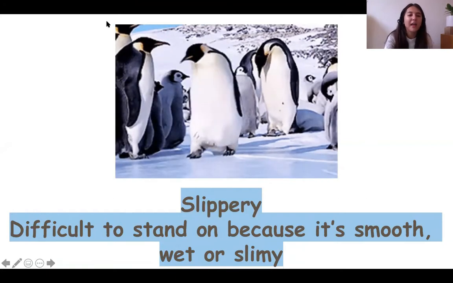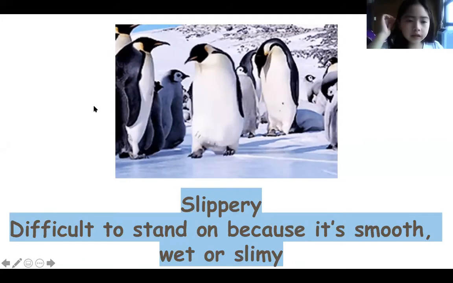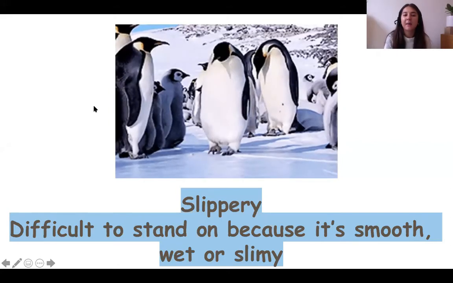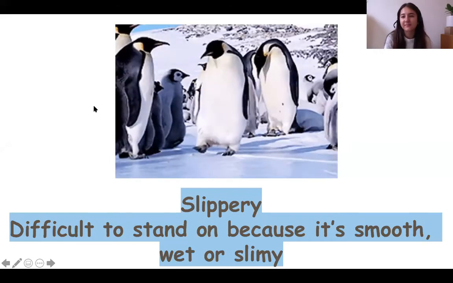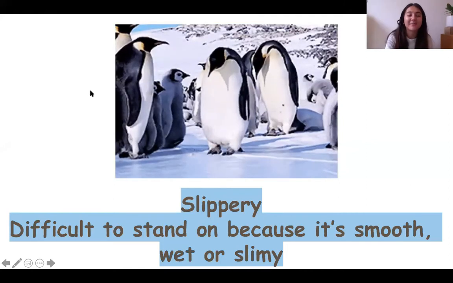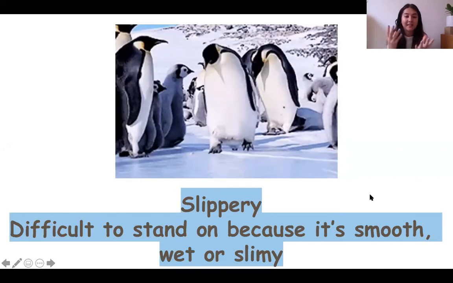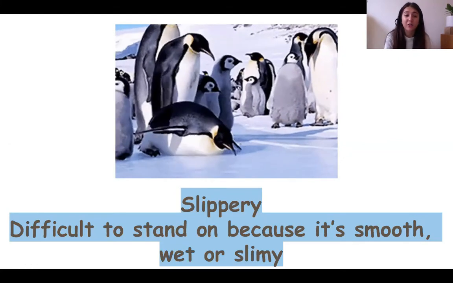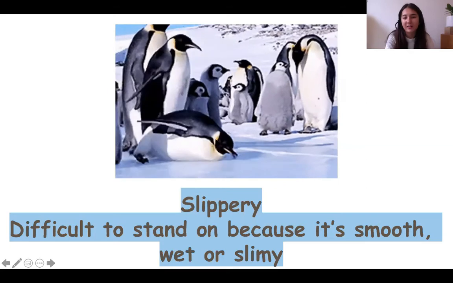So has anyone ever been ice skating? Lily, where did you go ice skating? In Korea. In Korea, very nice. Now, can you tell me about the ice rink? How did it feel when you were on the ice rink, when you went ice skating? It's really slippery and sometimes I fall. Yes, it's very slippery and sometimes you fell over. Good girl, well done. So when we go on an ice rink, we usually put on ice skates to help us glide through the ice. However, if we went on an ice rink in our shoes or our bare feet, we would be like poor Mr. Penguin here and we would probably slip over and fall.